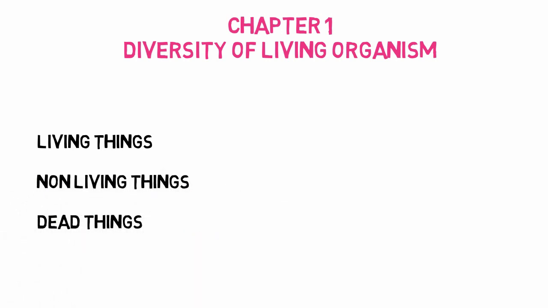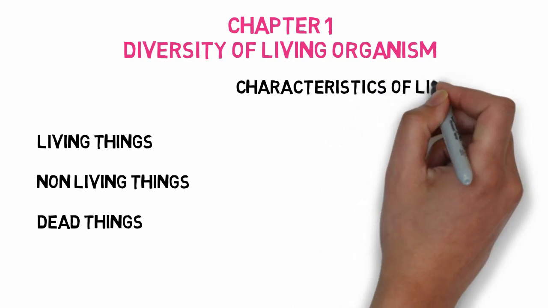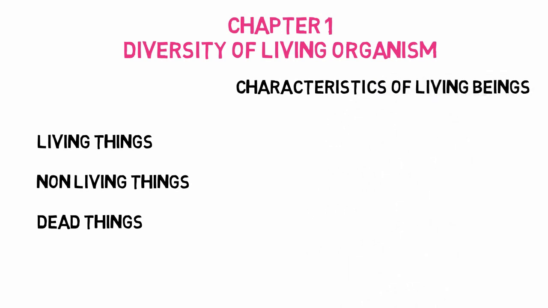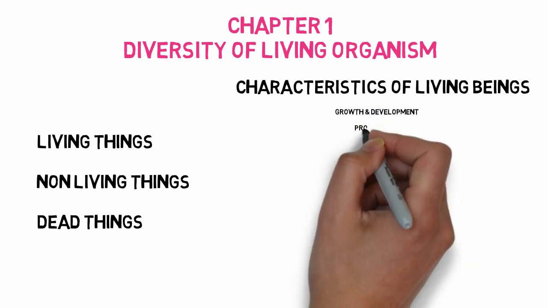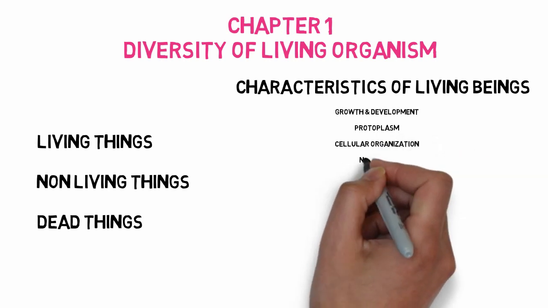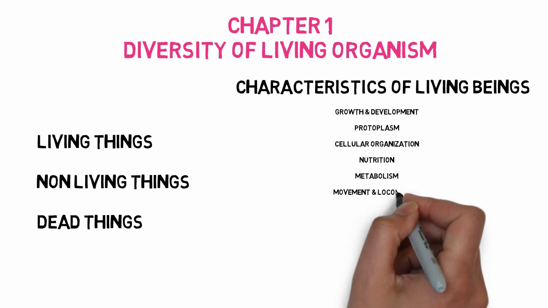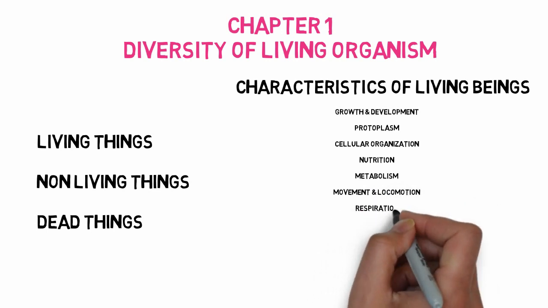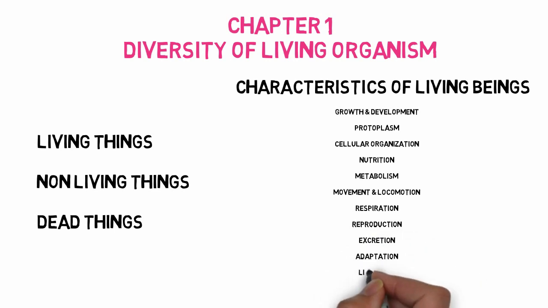So how will we know which one is a living thing and which one is non-living or dead? Definitely, living things must possess some characteristics. What are they? They must have growth and development, they must have protoplasm, a particular cellular organization, a specific nutrition, metabolism, movement and locomotion, reproduction, and other factors. You can pause the video here and take a screenshot of these characteristics.